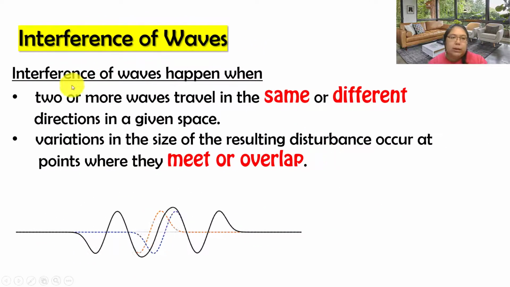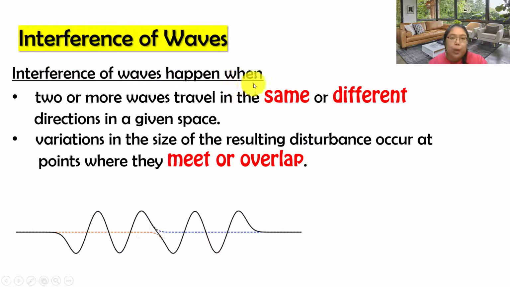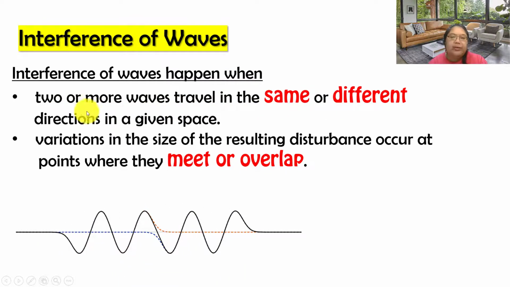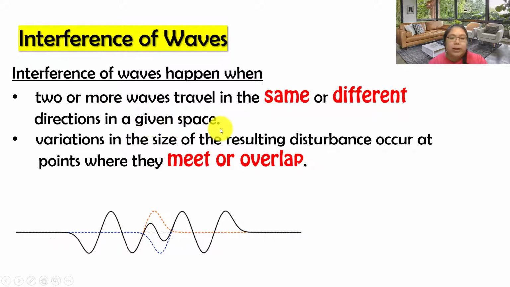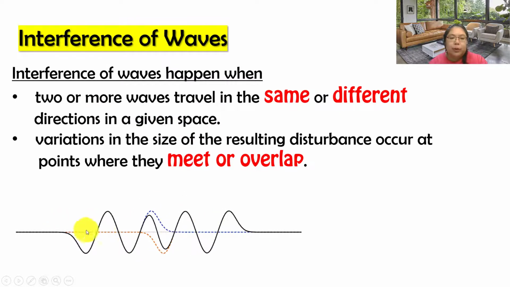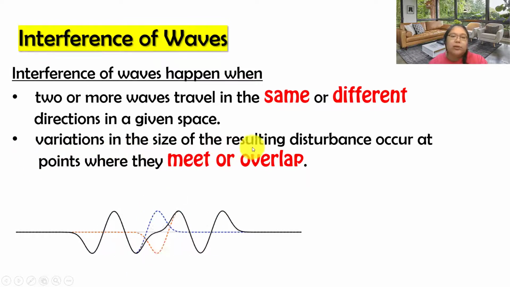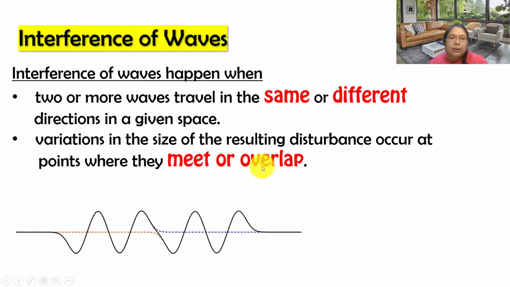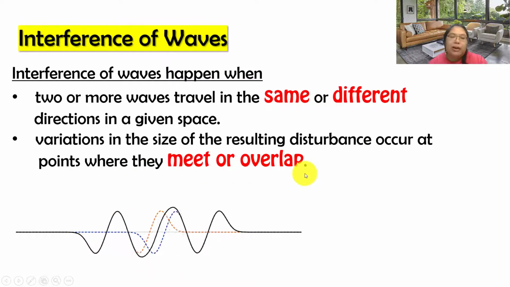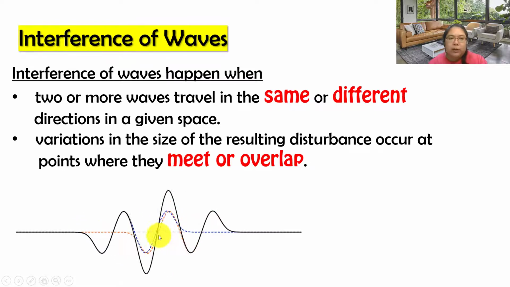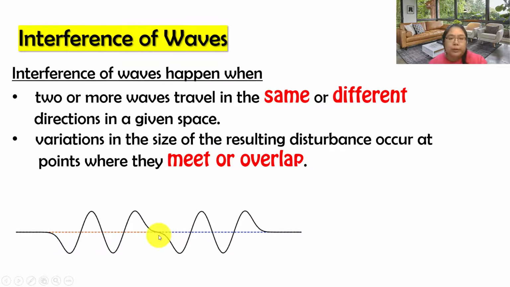Now, interference of waves happens when two or more waves travel in the same or different directions in a given space. Like in this diagram, two waves can move in the same direction or different directions, and then they overlap. Then a variation in the size of the resulting disturbance occurs at the point where they meet or overlap. The amplitudes can be the same or different. When they just overlap, we call it superposition.